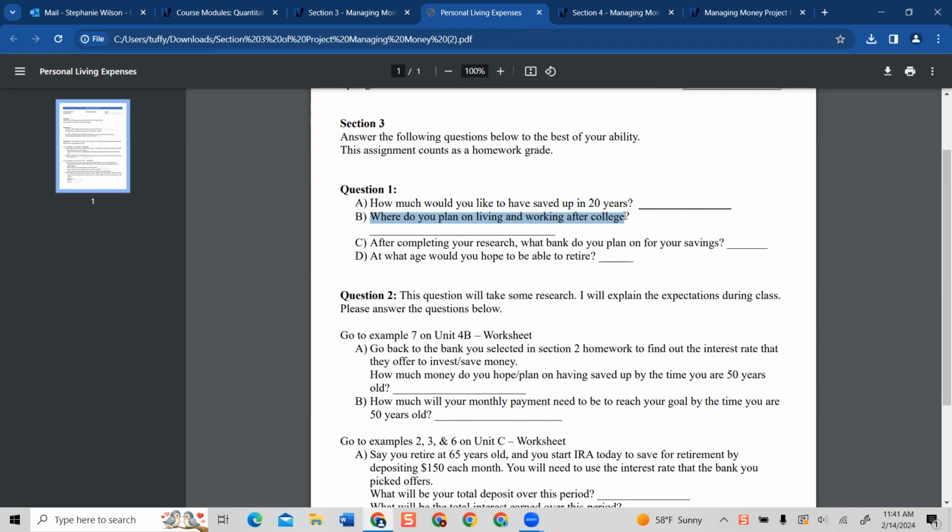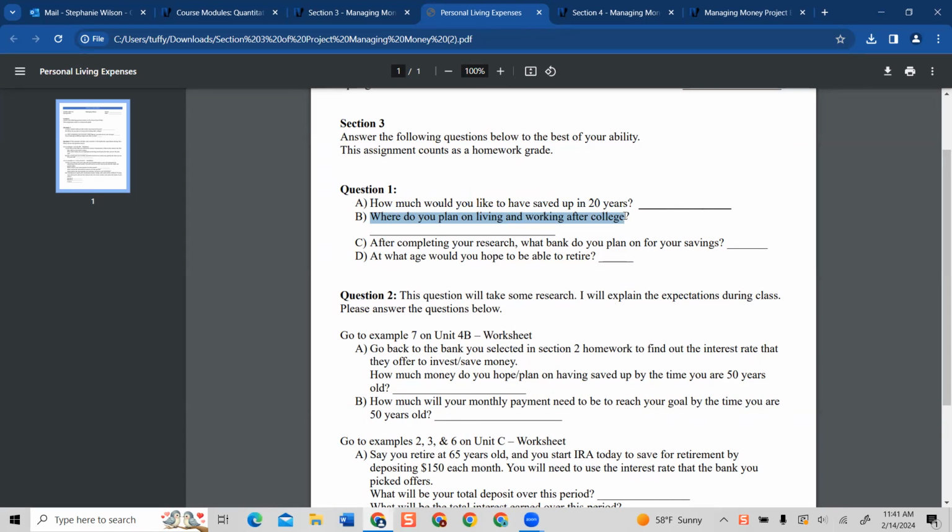So what I'm asking is, do you want to live in Arkansas? Do you want to live in Florida? Do you want to live in Montana? Do you want to live in Hawaii? Those areas are so much different as far as income goes, cost of living, and all of that. So I wanted you to state where is the ideal place you'd like to live, because you're going to have to figure out what you could possibly earn in those states versus their expenses.